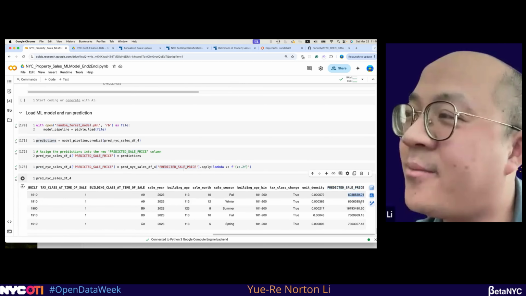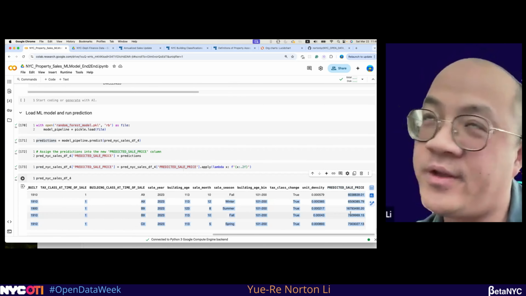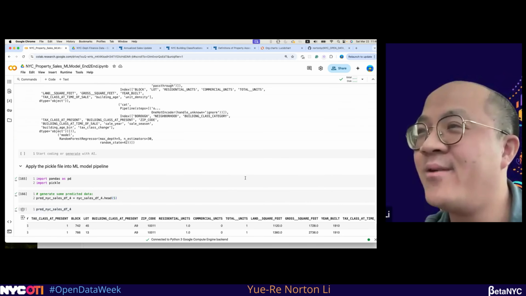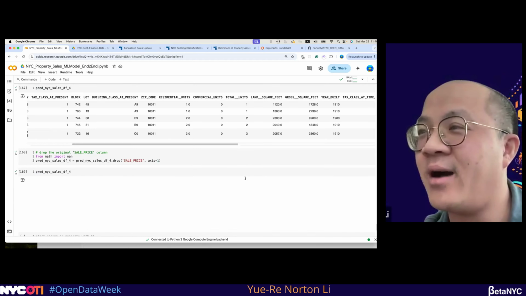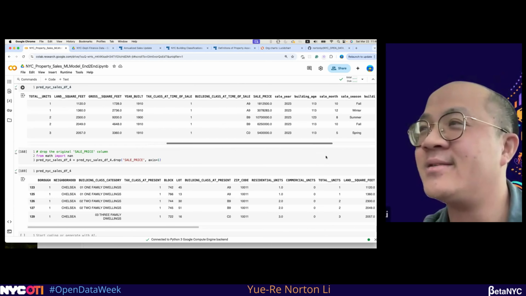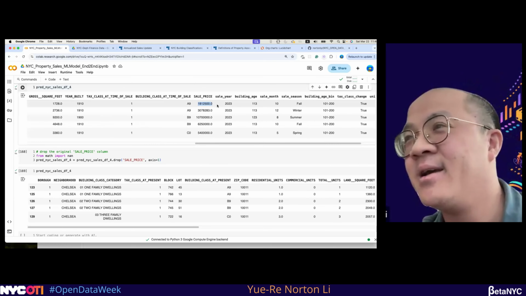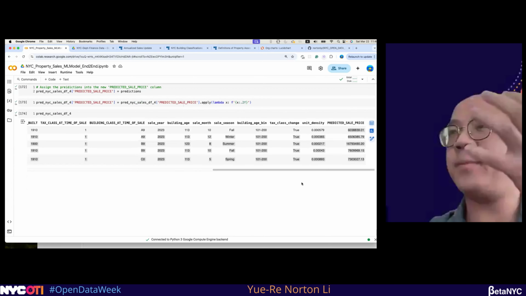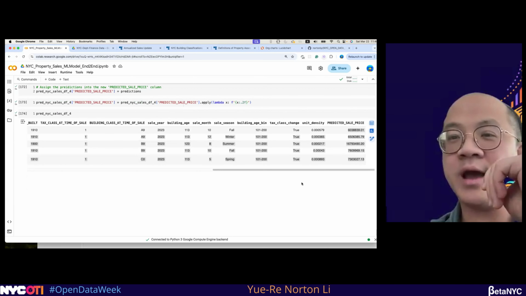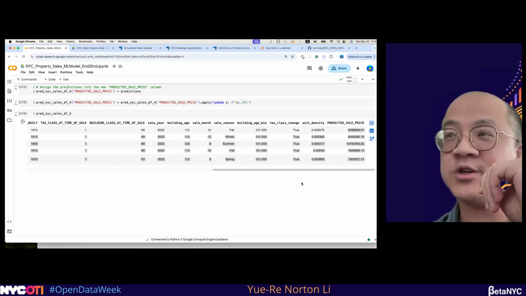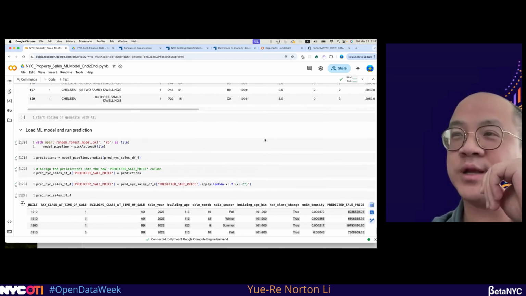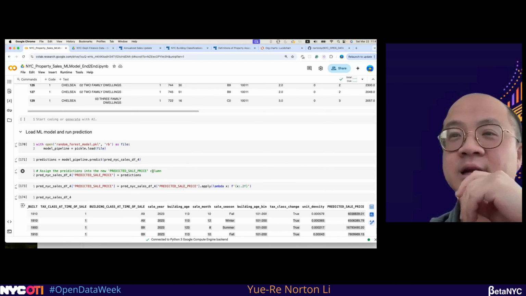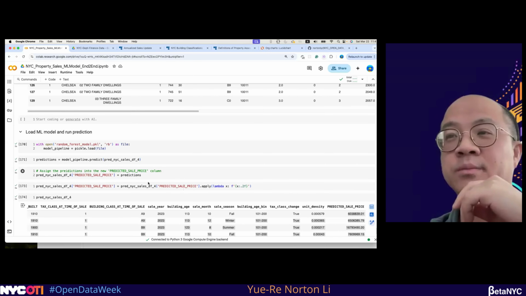When you compare this sale price, which is predicted with the random forest model, to what we originally have in our original data set, you see it's kind of different. If you get a better model, usually the prediction will be much closer to the original data. Because here I'm just doing a demo, I didn't spend a lot of time tuning the parameters.